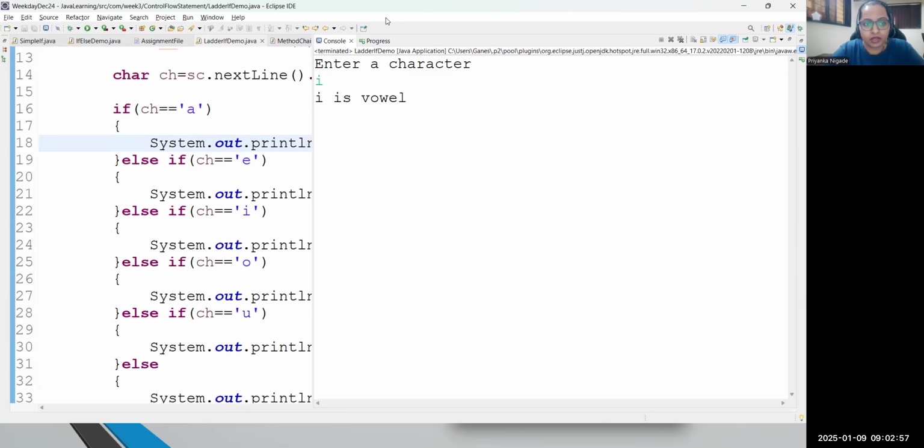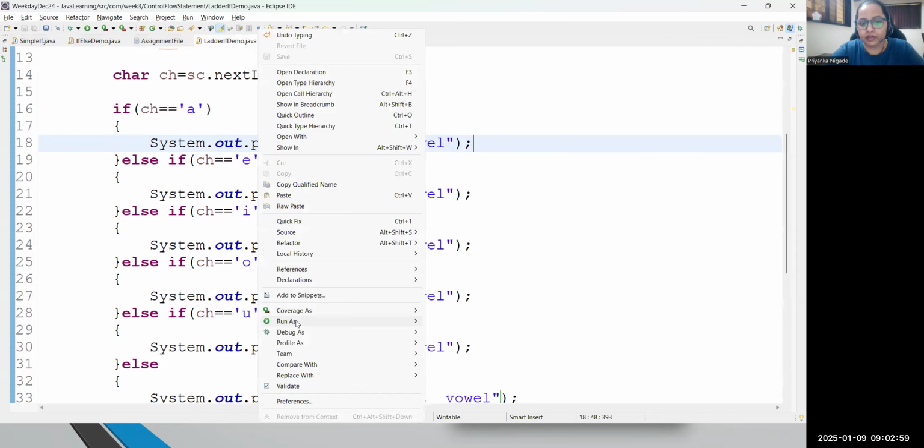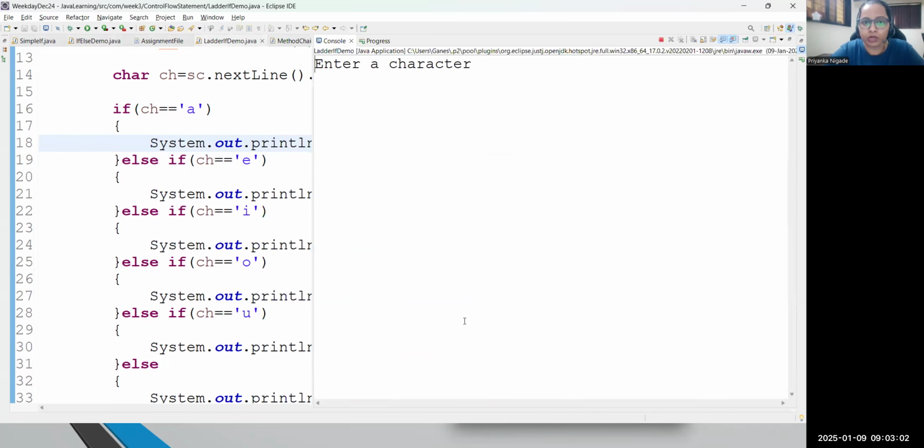Very simple. Suppose I'm executing one more time, and at this moment I'm writing P, to check whether it is a vowel or not. Very first, again, it will test all the conditions, guys. Is P matching with A? No. P matching with E? No. Come to else part. P matching with I? No. Come to else part.